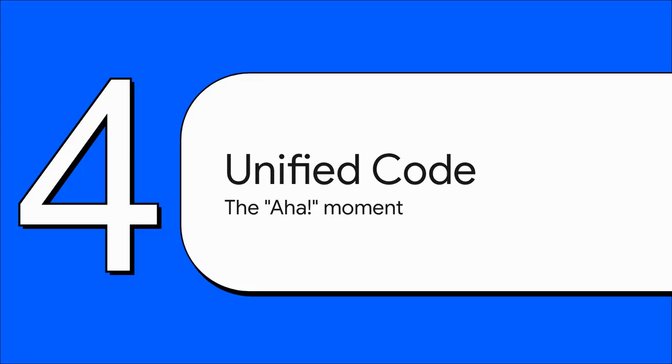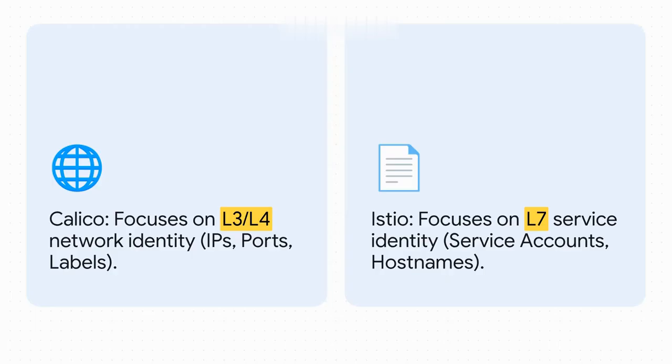So, we've just seen 3 different scenarios, implemented in 2 different tools, and all of this leads us to the real aha moment of this entire strategy. Here's the most important point. Even though Calico is working down at the network layer, with IPs and ports, and Istio is working way up at the application layer with service accounts and host names, they are both built on the exact same fundamental idea: defining security policy based on workload identity, not on some fragile temporary IP address.